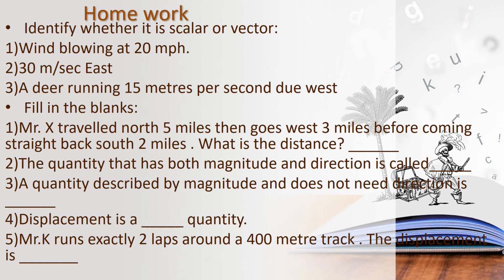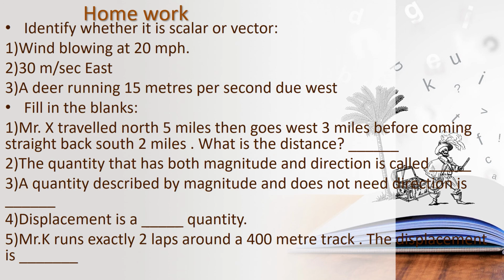Okay, children. And then second question. The quantity that has both magnitude and direction is called dash. Okay, we have learned, is it? So write the answer. And then third question. The quantity described by magnitude and does not need the direction is dash. Okay, write it. And then fourth one, displacement is a dash quantity. Write it. Okay, children.